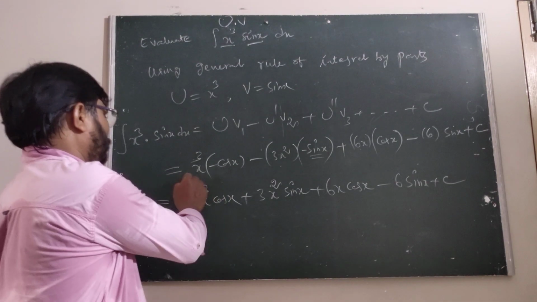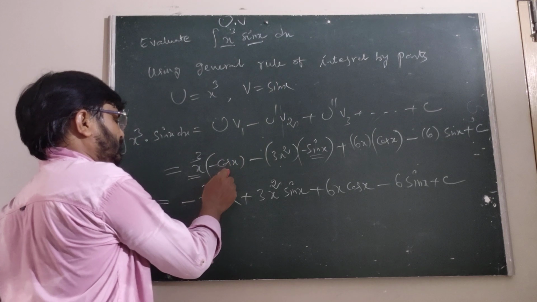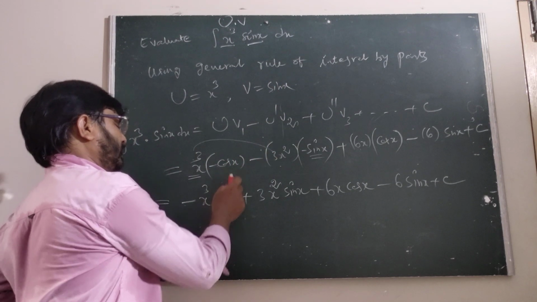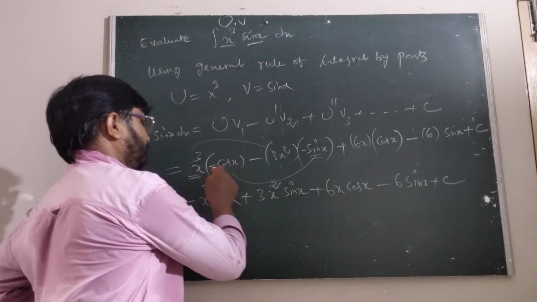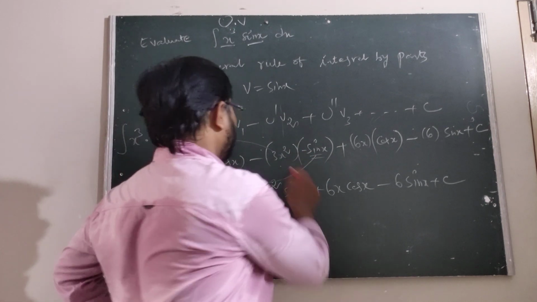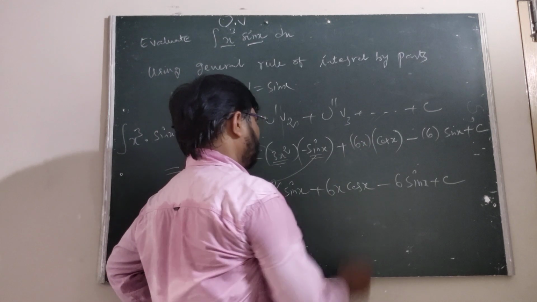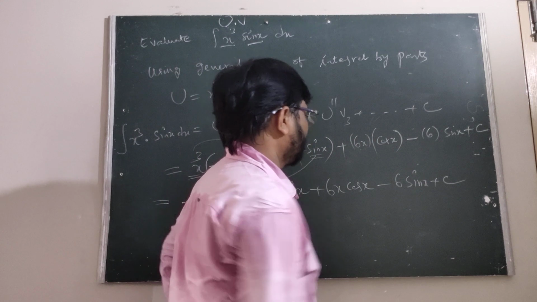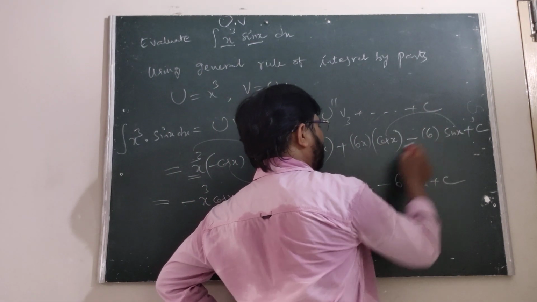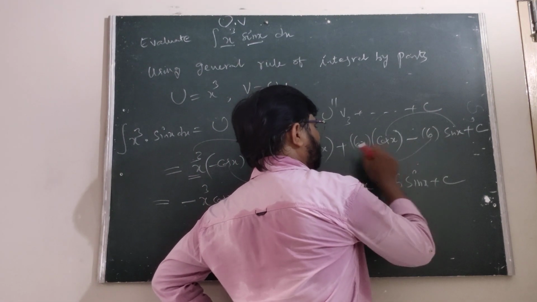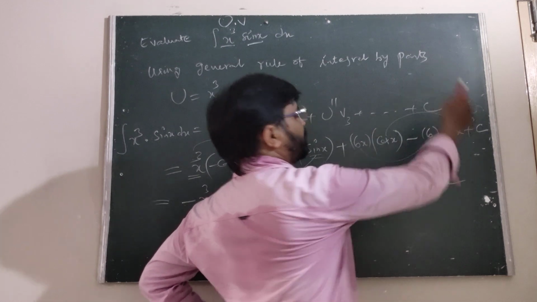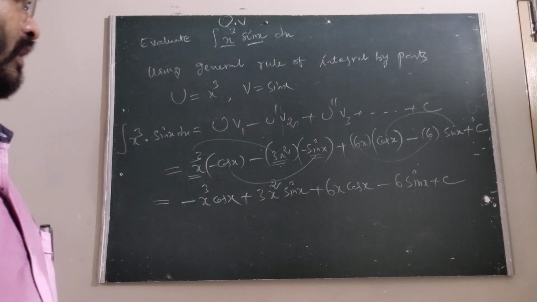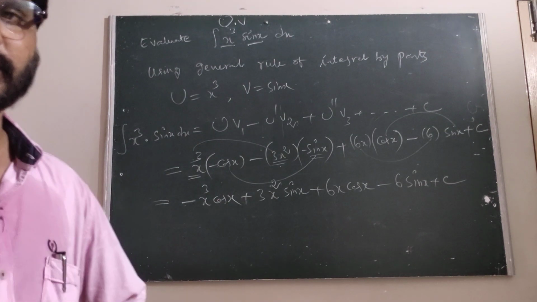First you can take x cube, the integral of sin x is minus cos x, the derivative of this is 3x square. The integral of cos x is sin x, the derivative of 3x square is 6x. The derivative of sin x is minus of cos x, minus of minus is plus. The integral of cos x is sin x. The derivative of 6x is 6. The derivative of 6 is 0. When you are getting 0, then you can complete that. Finally, we are taking the integral constant as c.